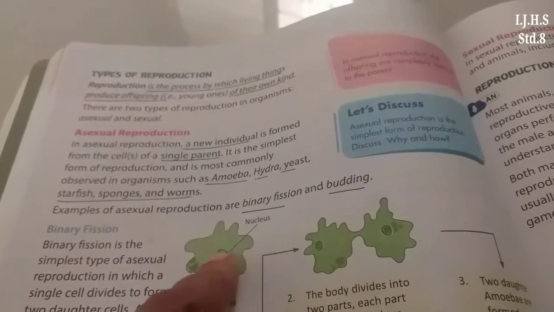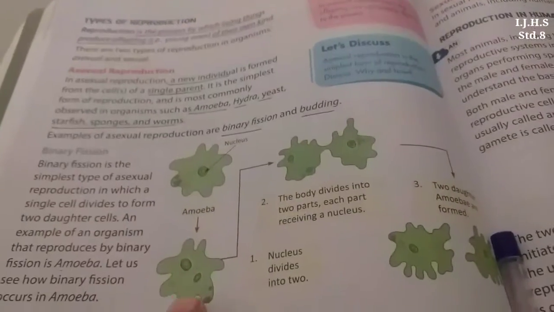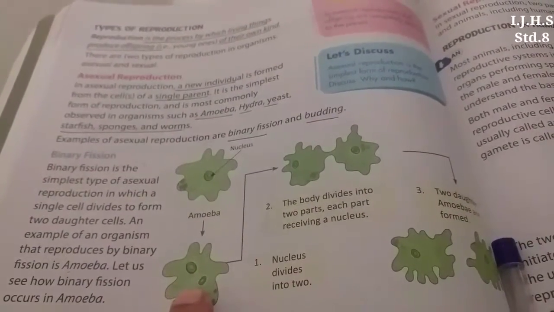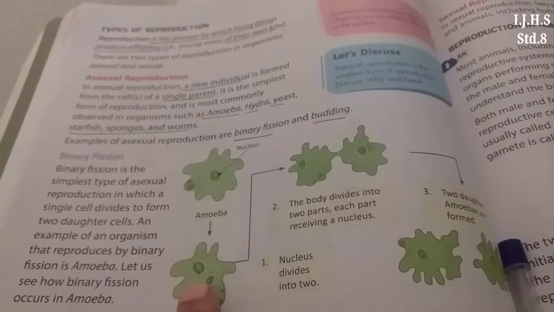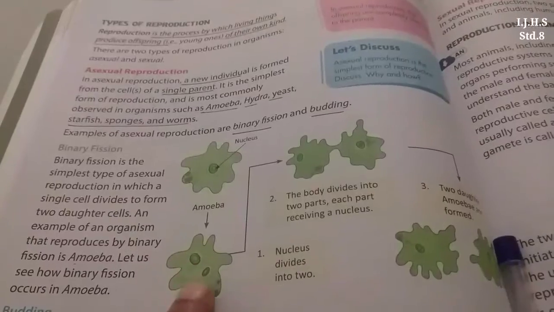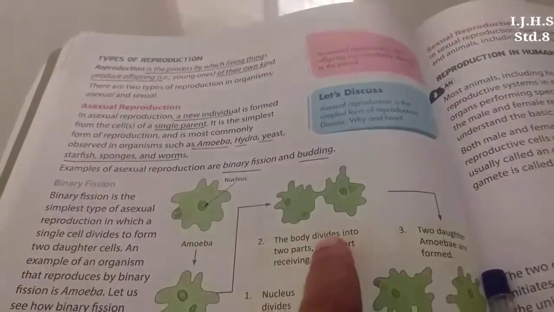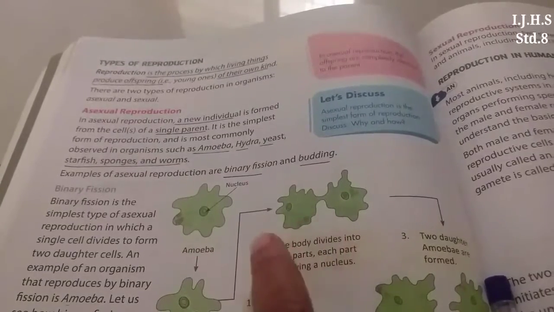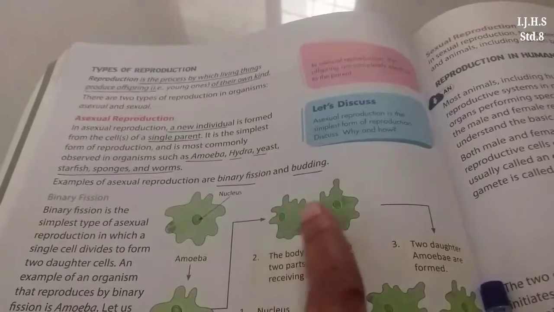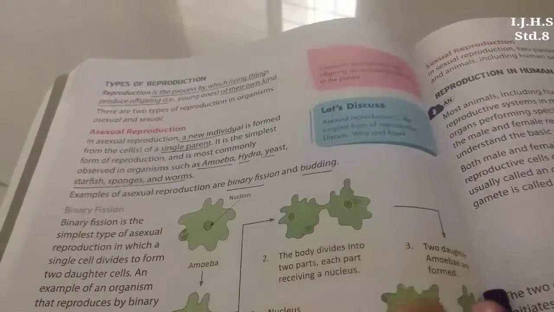Okay. First, the nucleus of this amoeba is divided and forms two daughter nuclei. Then, as this nucleus is divided into two daughter nuclei, afterwards the body of the amoeba is divided and each amoeba gets a single nucleus.